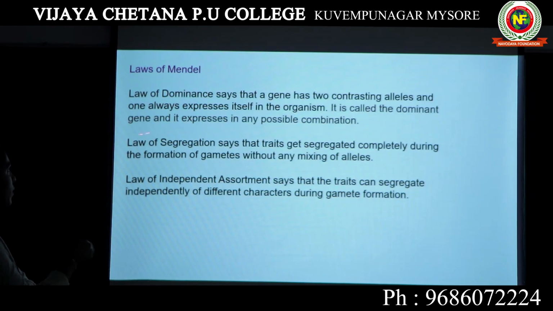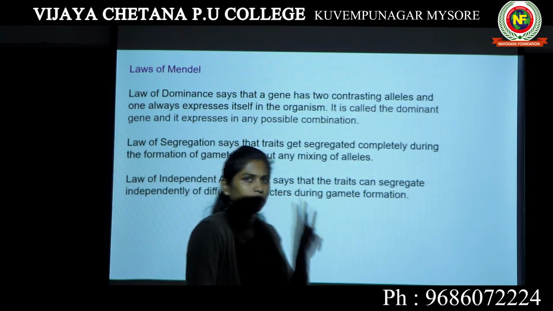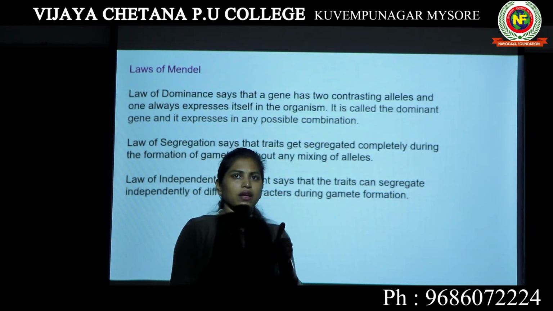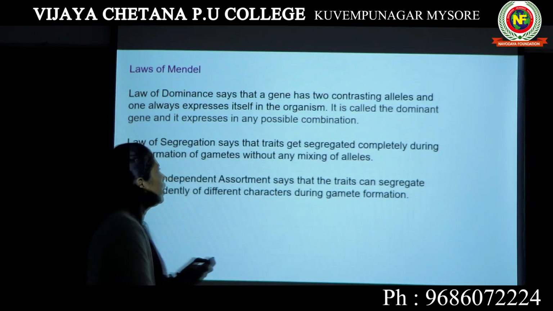It is called the dominant gene and it expresses in any possible combination. So if there are two alleles for a particular gene, one allele is always dominant over the other. The allele which expresses is known as the dominant allele. The other allele is known as the recessive allele.